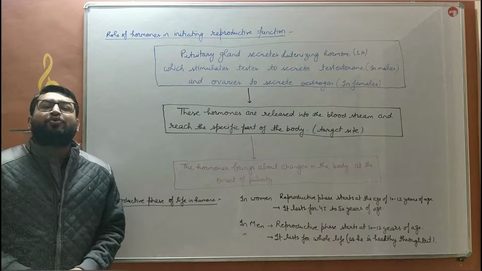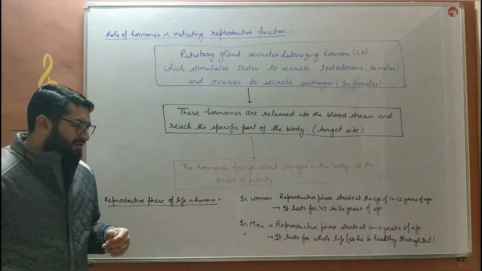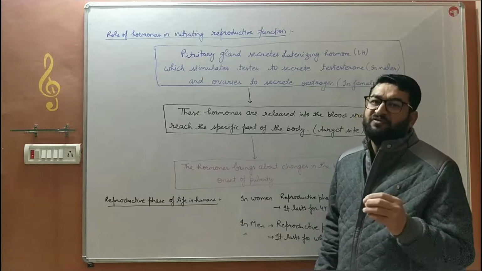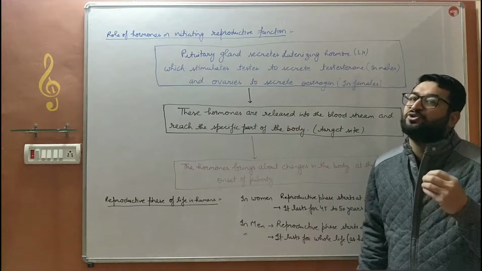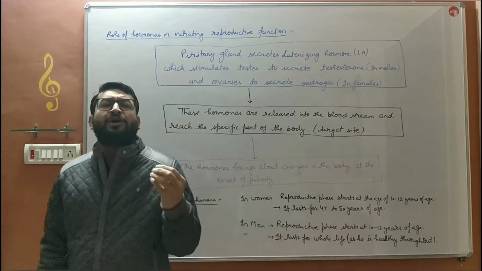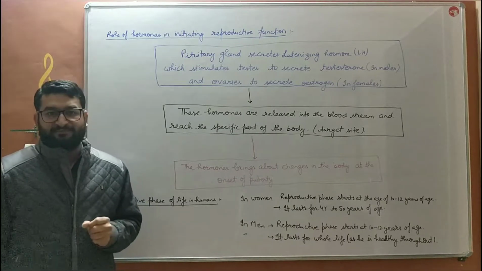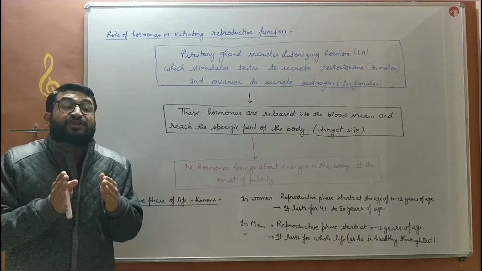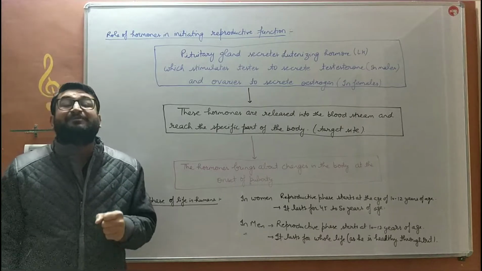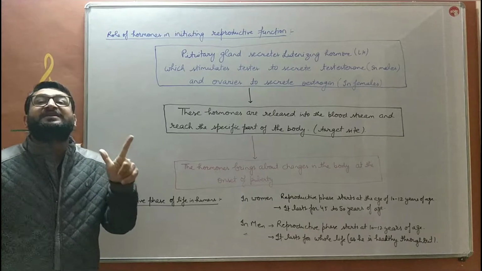We'll discuss the role of hormones in the reproductive functions. We have discussed that thing many times, that onset of puberty will mark the beginning of reproductive maturity. हमने बच्चे बहुत बार बात की है इसकी कि जैसे ही प्यूबर्टी आती है, तो मेल और फीमेल, बॉय और गर्ल में रिप्रोडक्टिव मैच्योरिटी की शुरुआत हो जाती है. That reproductive maturity is because of the hormones released by the primary sex organs, that is testis in case of males and ovaries in case of females.